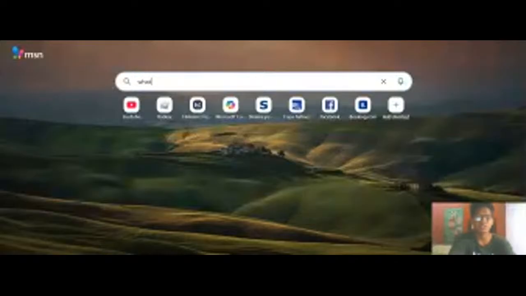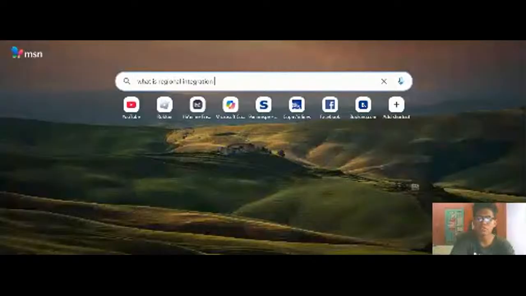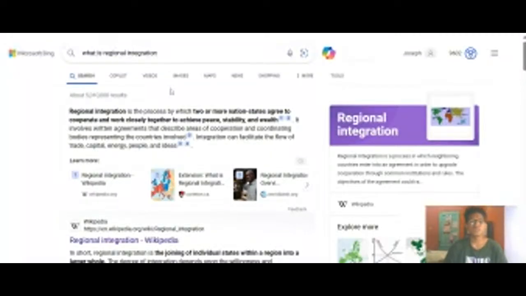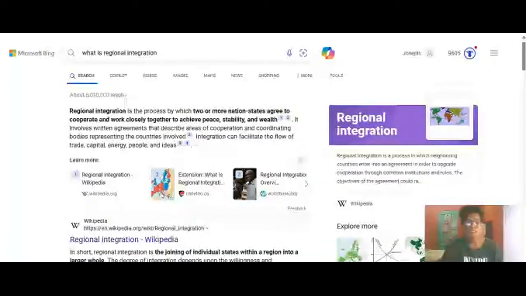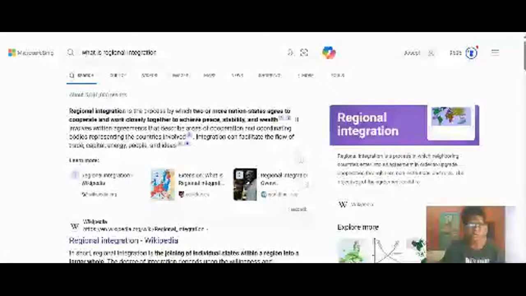The question you asked is, what is regional integration? So it says regional integration is a process. Hopefully everyone could see that. Yeah, everyone could see that. So regional integration is a process by which two or more countries cooperate and work closely together for stability and wealth. So that is what regional integration basically is.